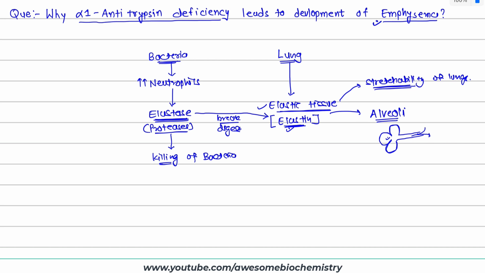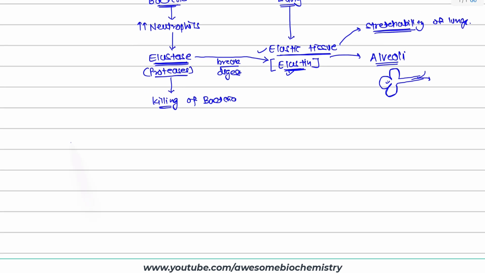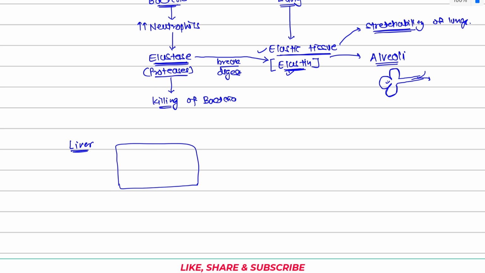Why? The reason is that in our body there is the liver, and the liver contains many hepatocytes. Suppose this is a hepatocyte. This hepatocyte synthesizes one very important glycoprotein called α1-Antitrypsin. This α1-Antitrypsin synthesized by the liver hepatocytes is transported through the blood and reaches the lung. Now inside the lung, what will it do?